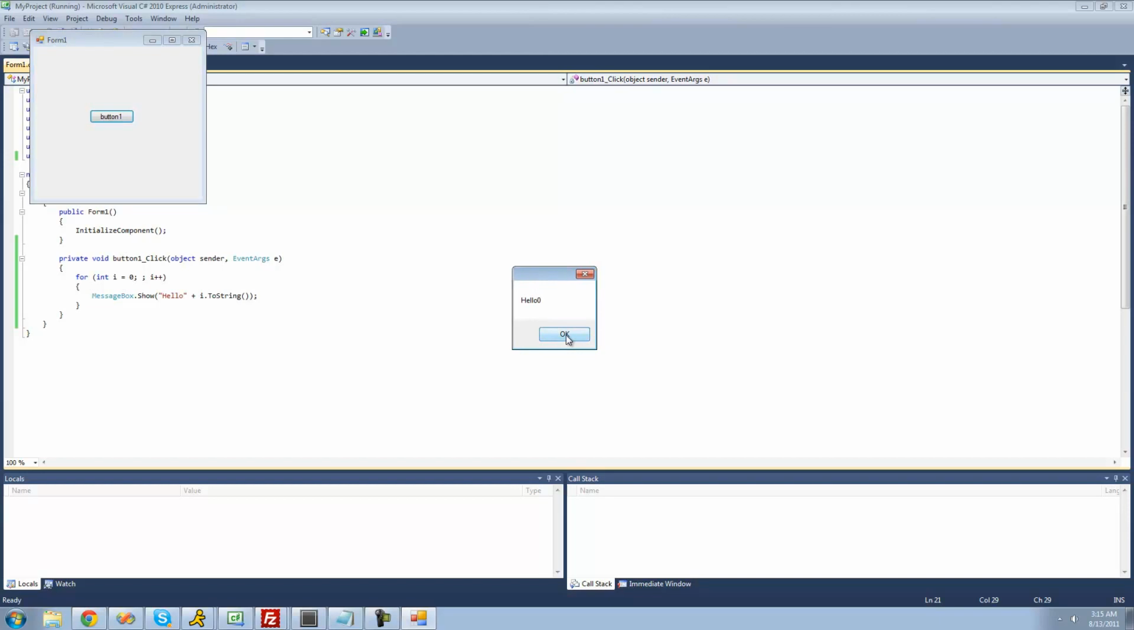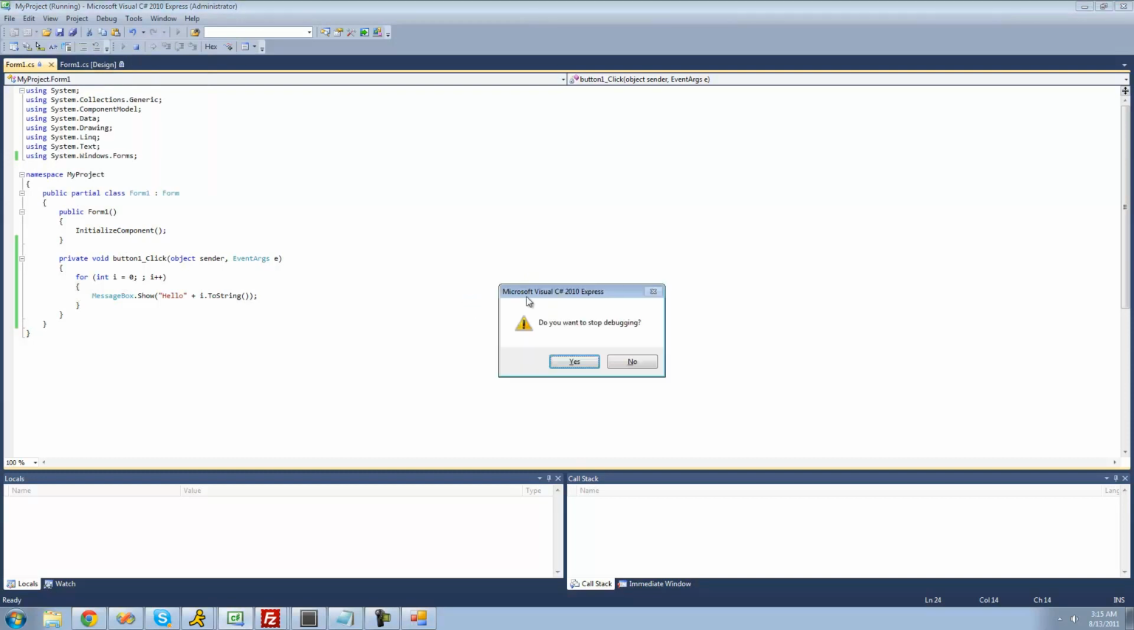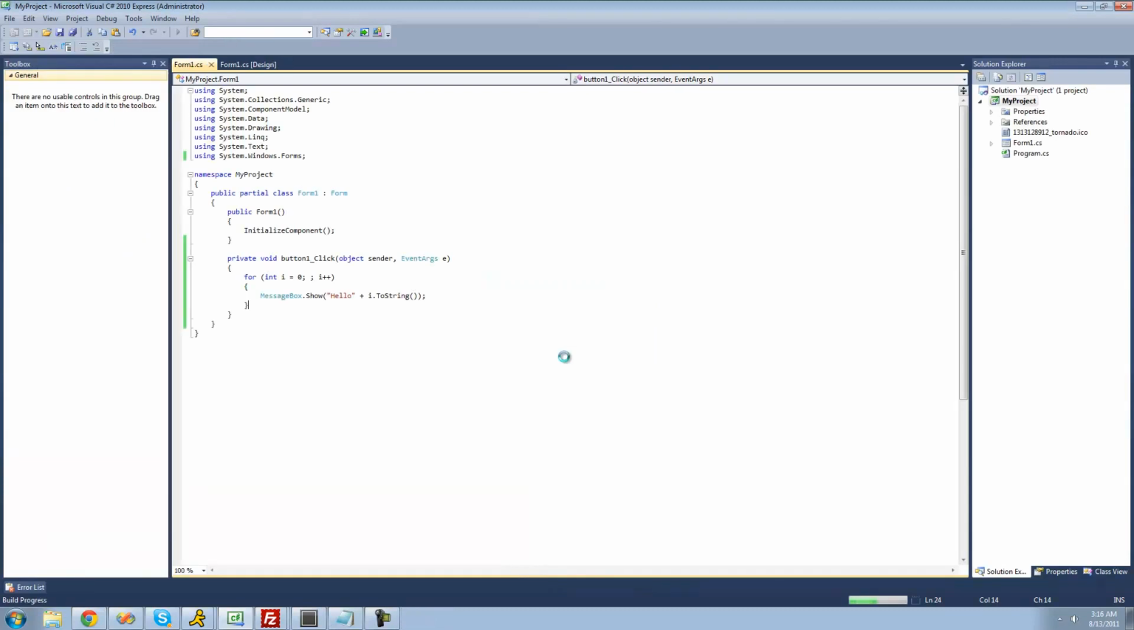So if we do hello, we get hello 0, hello 1, hello 2, hello 3, and we can just keep clicking it forever and it will never end. We're at 45 right now. So I'm just going to stop executing by clicking F6, and it'll ask me if I want to stop debugging, and of course I want to stop debugging. Alright, so that's pretty much all there is on the for loop.